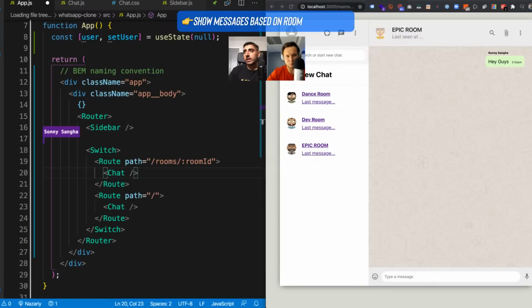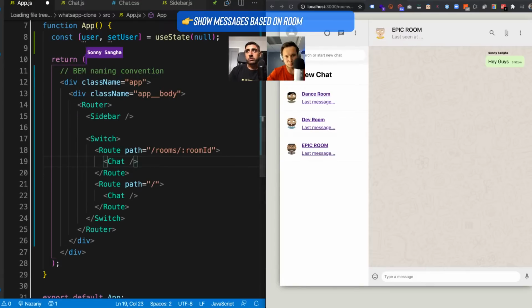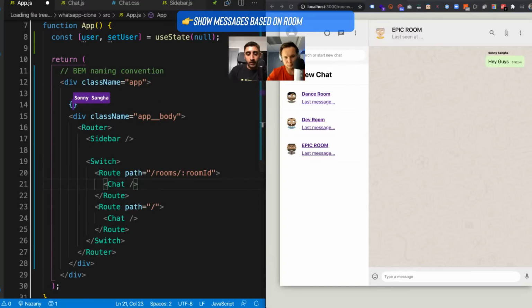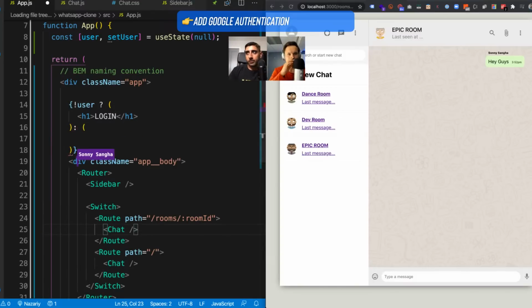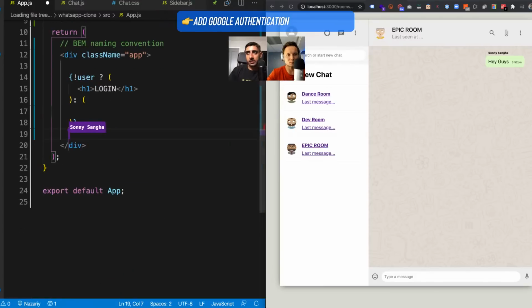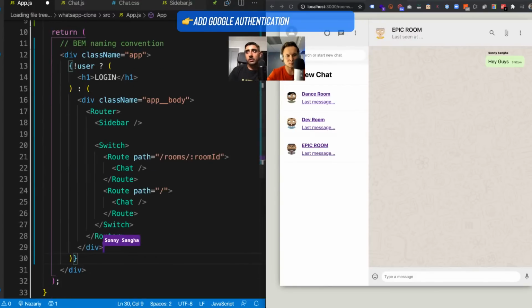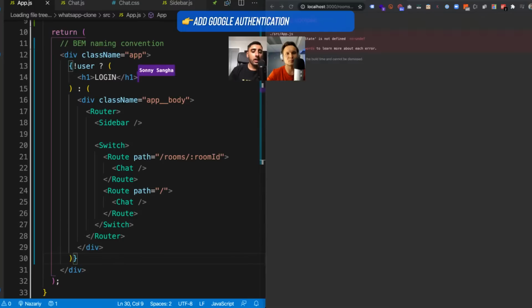What I'm going to say at this point is, before we have our app, if there is no user, then I should show some kind of login screen. Like some kind of H1, say login. Otherwise, we should show the app, right? Does that make sense, guys? So we're saying if there's no user, show a login screen. Otherwise, show the app.